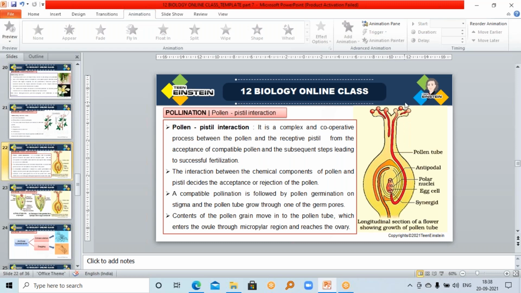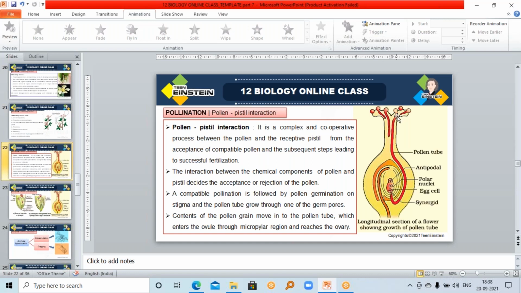There are so many reasons for all these things. Just now you have to learn this much only. The pollen grain and the stigmatic surface both should be compatible or matching. Then only that will lead to a fertilization. So the pollen pistil interaction starts from the acceptance of a compatible pollen. The pollen grain should be compatible, then only the stigmatic surface is going to accept that pollen grain.